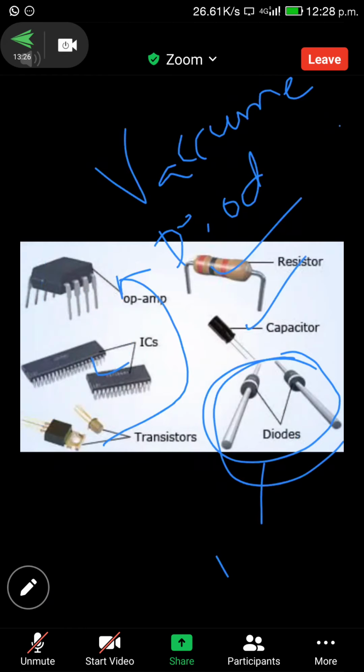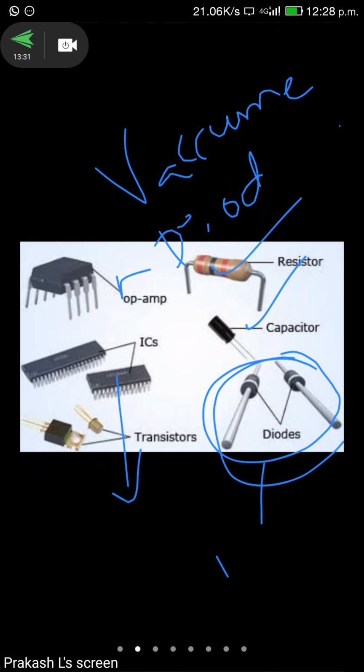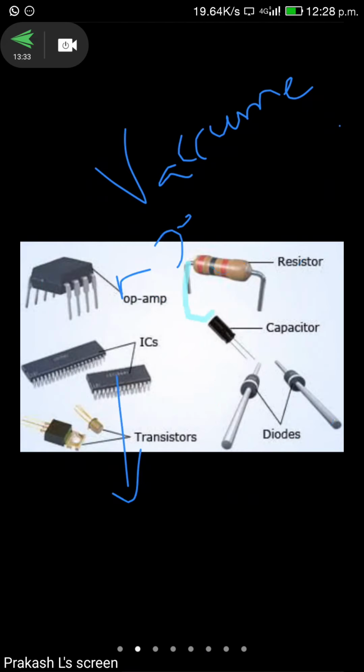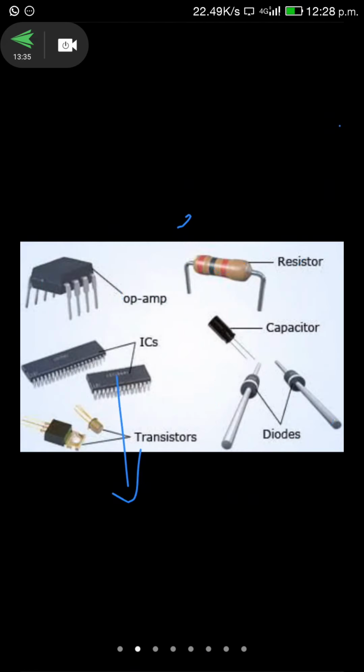In real time, what do we remember when we say ICs? SIM cards, memory cards, RAMs, ROMs, memory devices, those are the ICs. So these are the semiconductor devices: capacitor, resistor, diodes, transistors, op amps, and ICs. These are the generations of semiconductor devices.